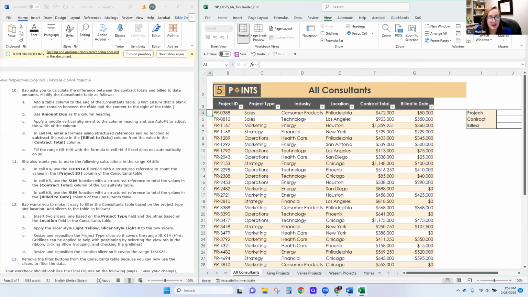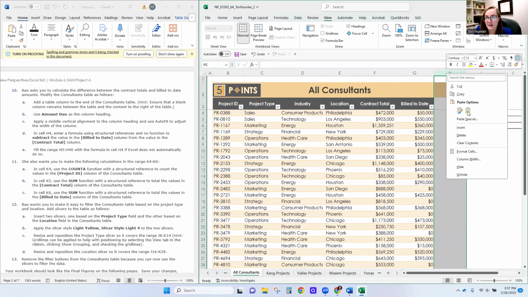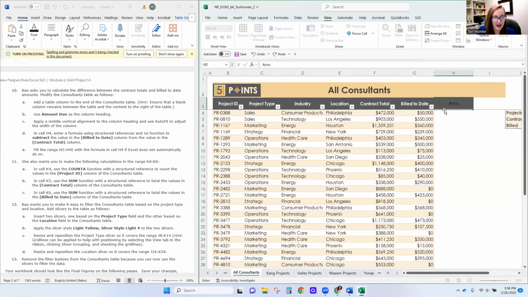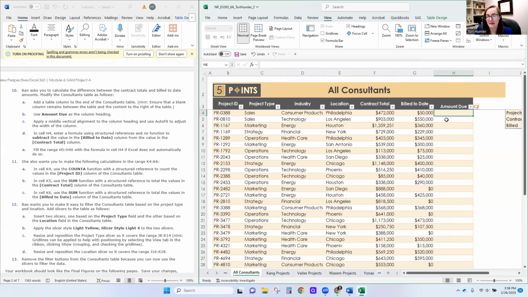So we're going to add a column to the end of the consultants table. The way we're going to do that is we're going to click on column H. I'm going to right click and I'm going to say insert, and that's going to insert another column to the left of it. So now I want this to become part of my table, so I can just start typing. Anything to the right or below a table will automatically add that part into the table. So I'm going to type amount due, and when I hit enter, it automatically becomes part of the table.